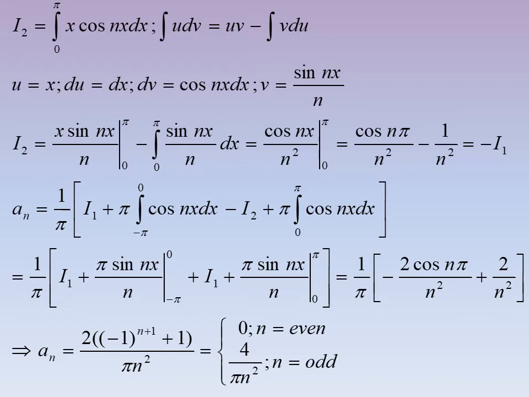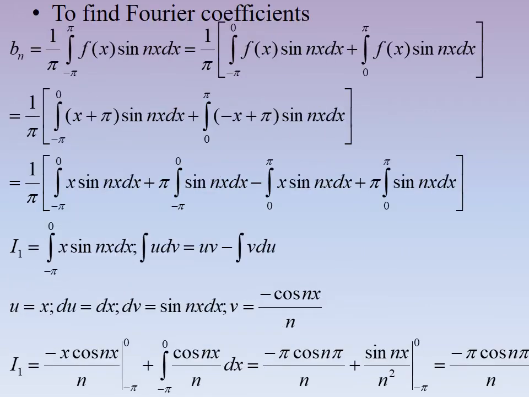If n is equal to 1, then this value is 1, so we can get 4 by pi n squared. If n is even, then it will be minus, so it will be cancelled out, so it is equal to 0. So an is equal to 4 by pi n squared if n is odd, and it is 0 if n is even.